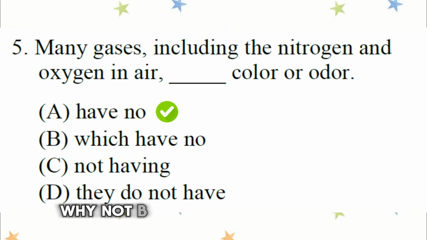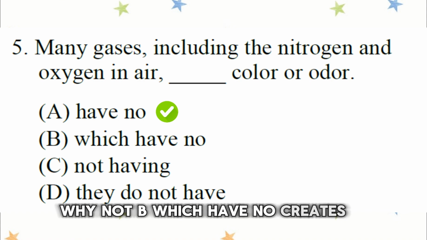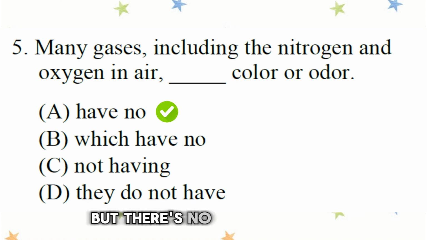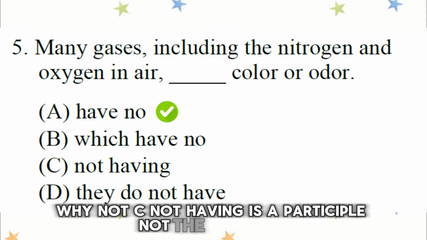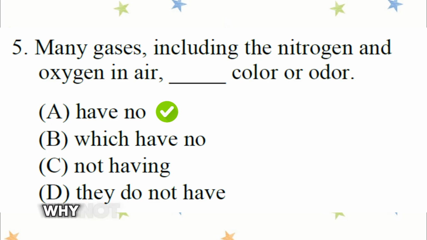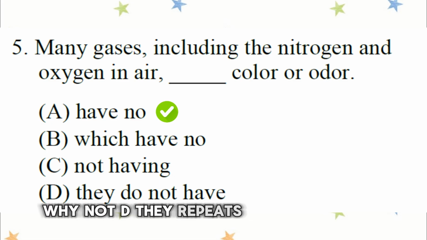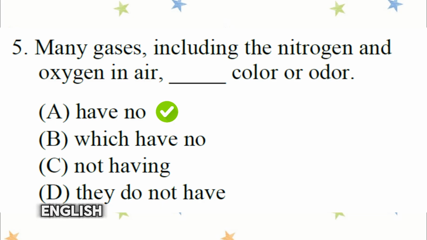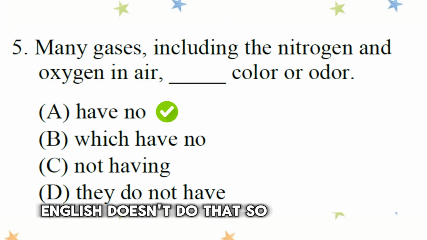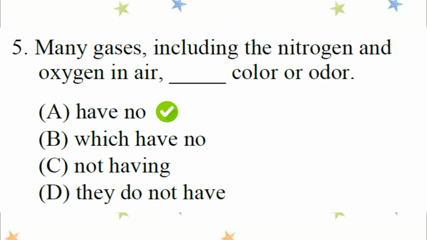Why not B? Which have no creates a relative clause, but there's no main verb left. Why not C? Not having is a participle, not the main verb. Why not D? They repeats the subject. That's called a double subject. English doesn't do that. So the answer is A.